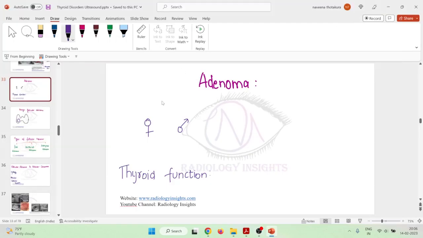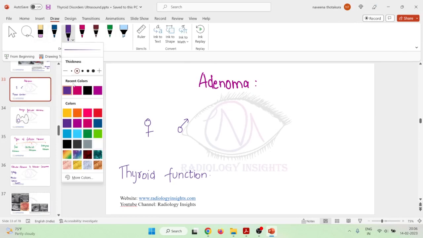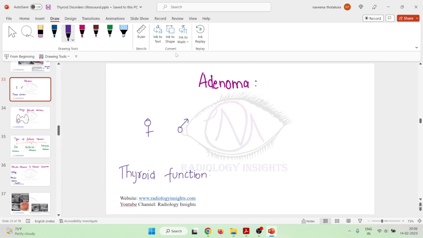Hello friends, let us now learn some important points about adenoma. Adenomas constitute around 5 to 10% of nodular thyroid disease, and they are more common in females than in males. So women are more commonly affected with adenomas when compared to men.